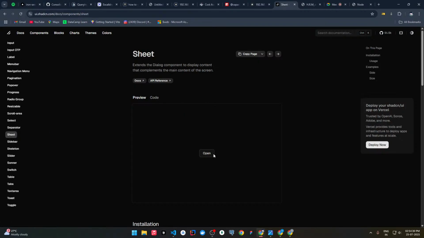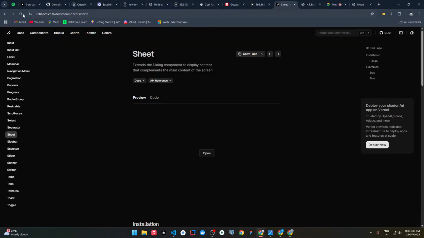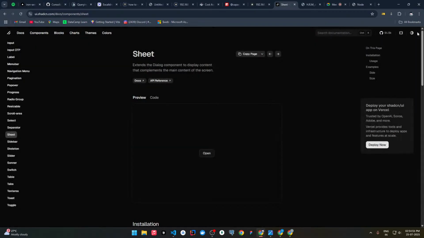So this is the sidebar, and we can directly integrate it using a package called shadcn. Using this shadcn we can integrate this sidebar within our website. We don't need to write much code or do hard work. So this is one package.